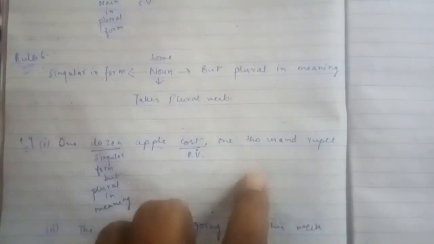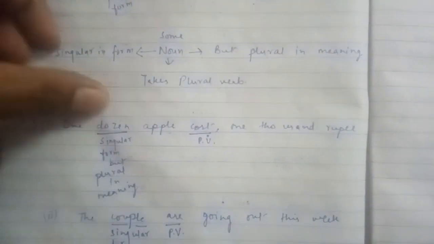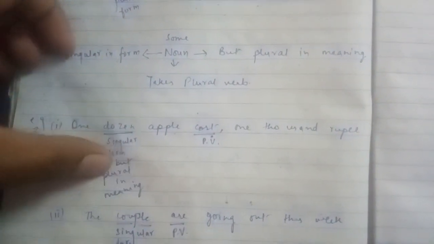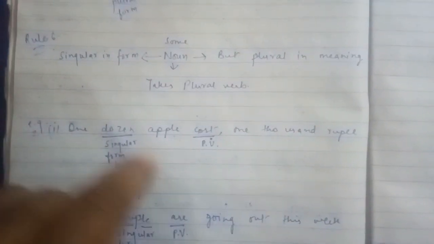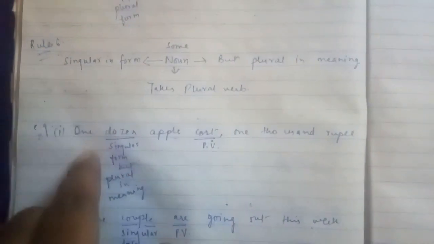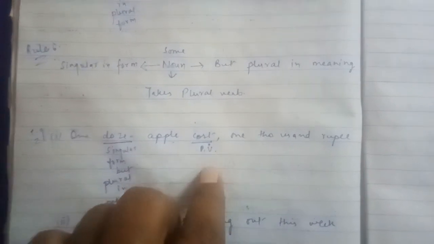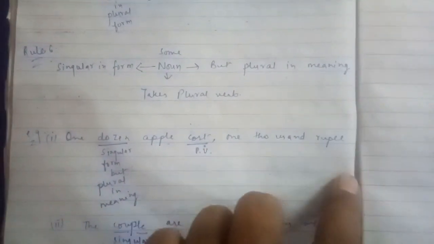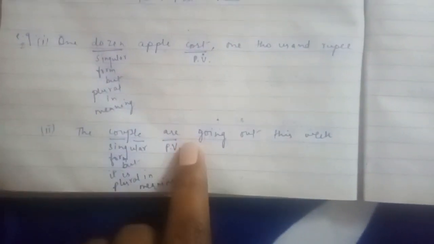Now, see the first example. One dozen apples cost 1000 rupees. See, dozen is singular in form but its meaning is plural, so we have to take a plural verb. So one dozen apples cost, it's a plural verb, 1000 rupees. See another example. The couple are going out this week. Again the couple is singular in form but its meaning is plural. So here we have taken are as a plural verb.